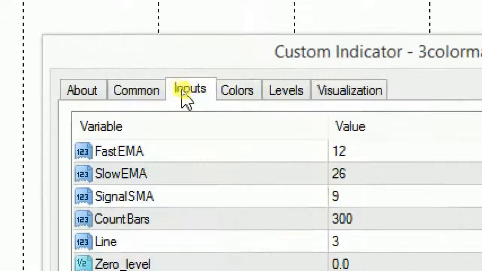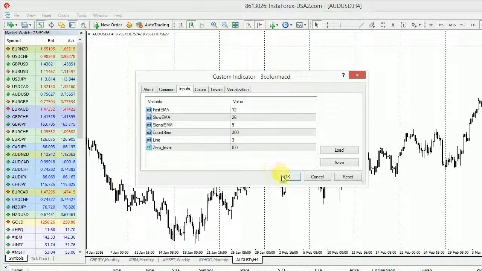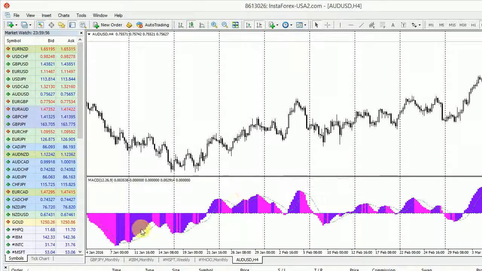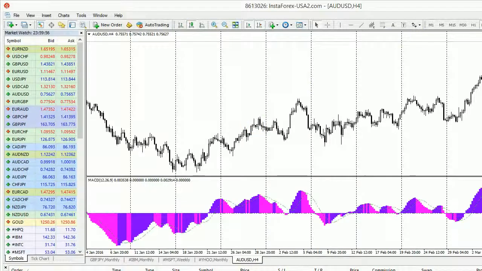On Input tab you can see parameters. You can change it, but now we click OK. You can see lower chart windows a colorful MACD.